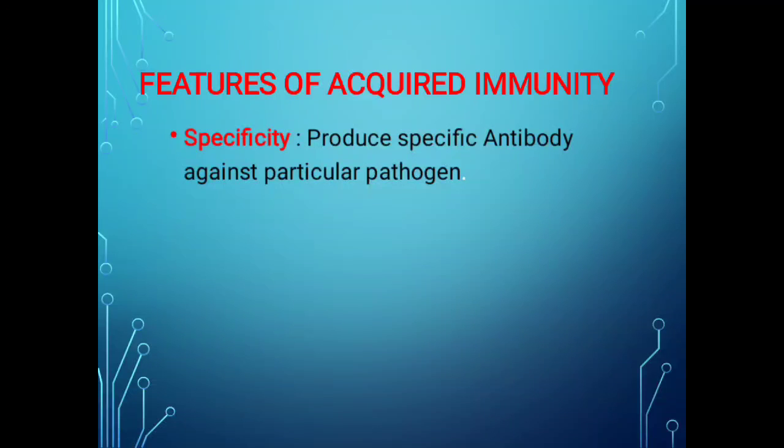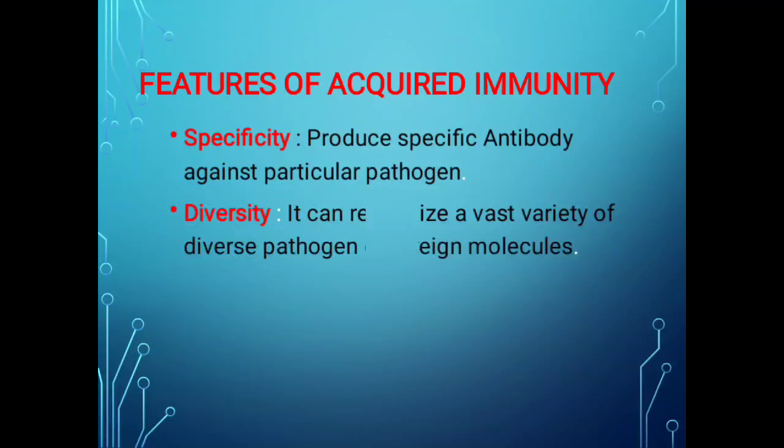When an antigen enters the body, specific types of antibodies are generated against that antigen, and that antigen is destroyed. This is the main feature of acquired immunity.